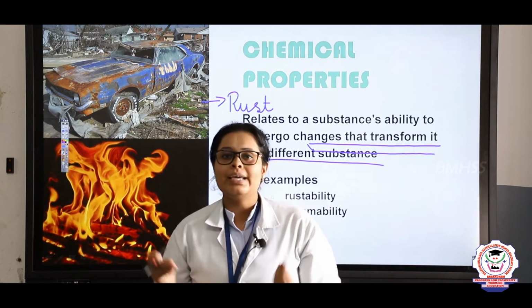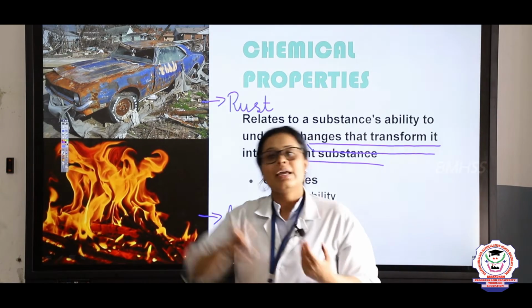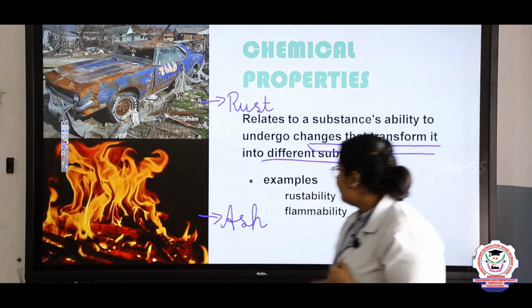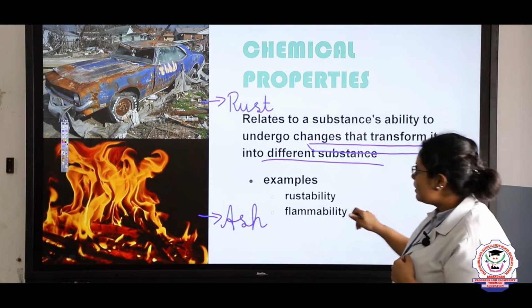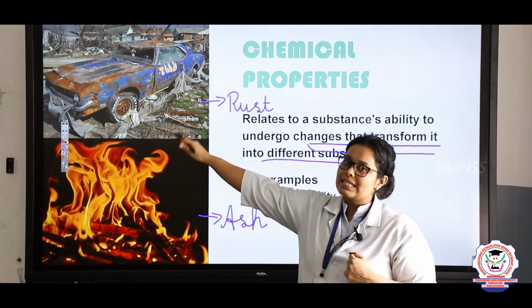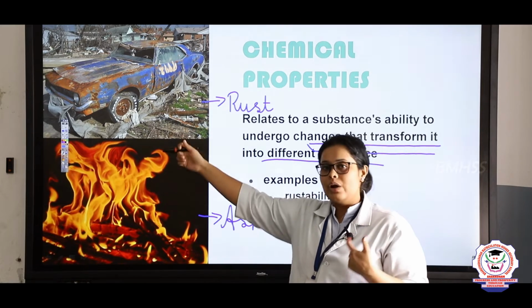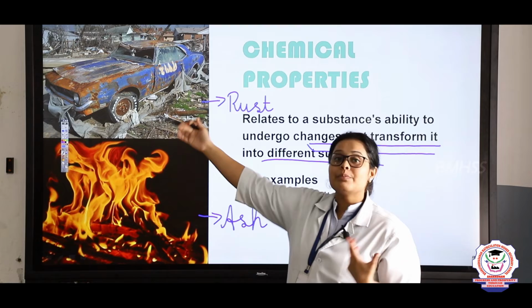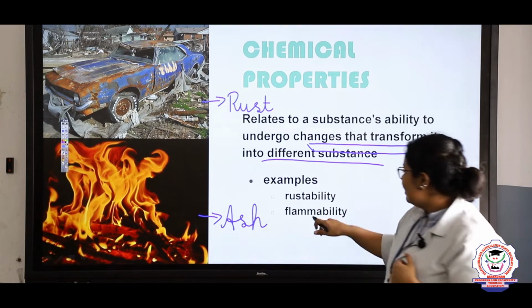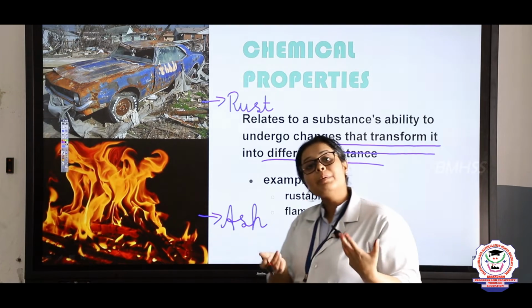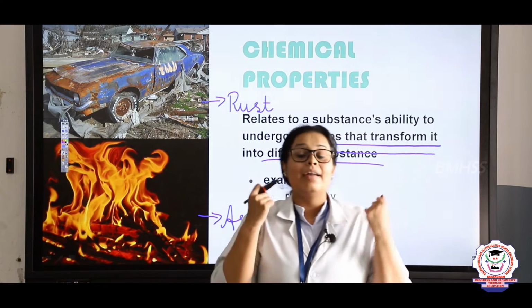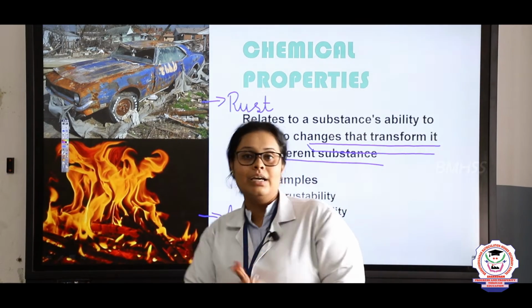Every such thing is an example of chemical change. Same way here you can see rustability. I told you, rusting. So this process is called rusting, or rustability of a metal. Same way here flammability. Flammability is how fast an object can get heated, right?